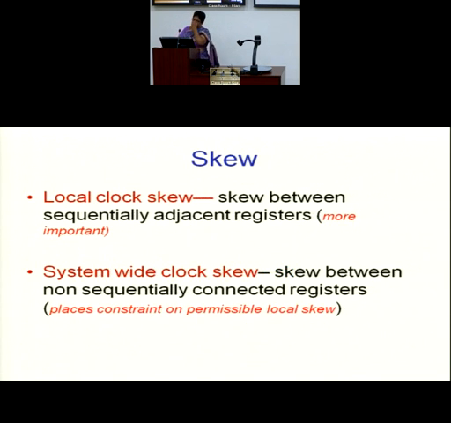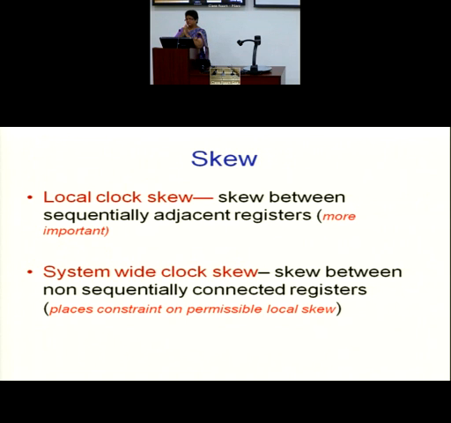As I said, there are two skews now. Because you cannot maintain skew throughout the CDN. It is not possible. So we try to find out where the skew is more crucial. And the skew is crucial between two neighboring blocks. If two widely separated blocks are not communicating, I don't care whether the edge of the clock comes here first and the edge of the clock comes here a little later. As long as the pipeline is working fine, it is correct for me even to have the clock edge arriving at this block a little later.